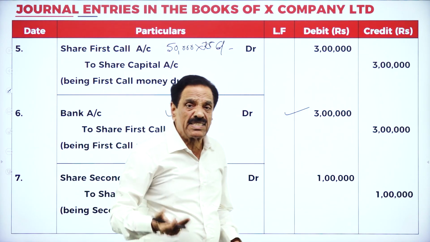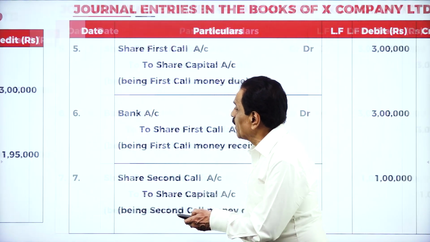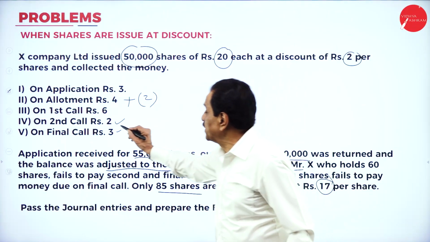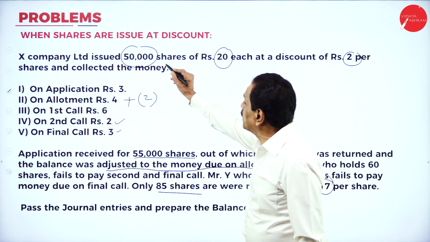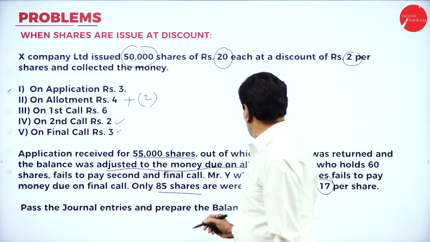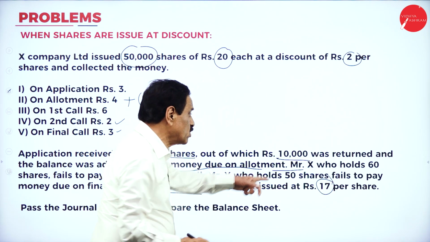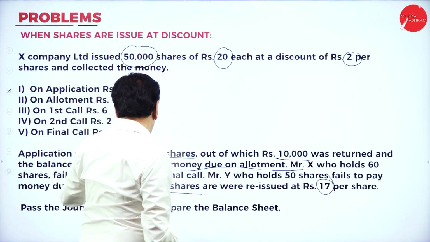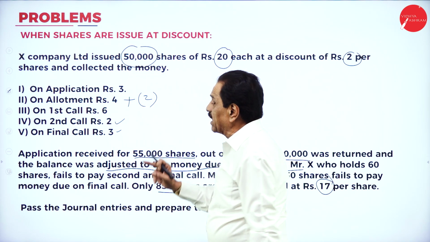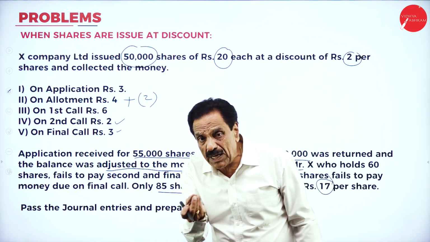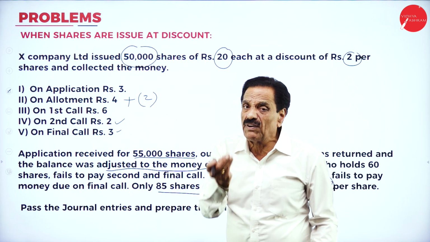Then we go to the second call. What does the problem say? What is your second call money? 2 rupees. And how many shares? 50,000 shares. Who fails to pay? Mr. X holds how many shares? 60 shares. Fails to pay the second and final call. 2 rupees could not be paid by Mr. X on second and final call.